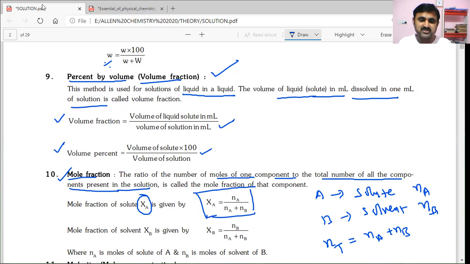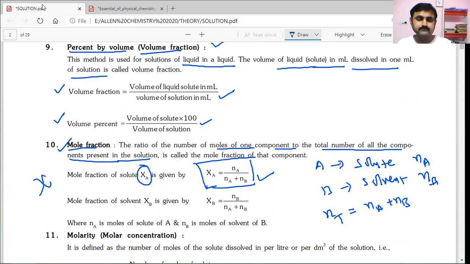So the mole fraction, X or chi, is the symbol we will use. It can be expressed for A as Xa equals Na by Na plus Nb. And if you are trying to express the solvent mole fraction, then it can be written as Nb by Na plus Nb. What do you mean by Nb? Number of moles of solvent. Na is number of moles of solute.